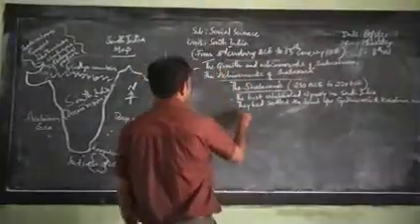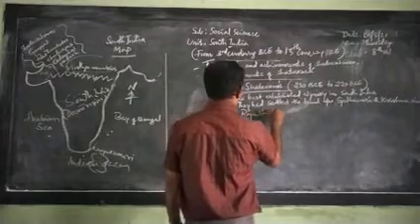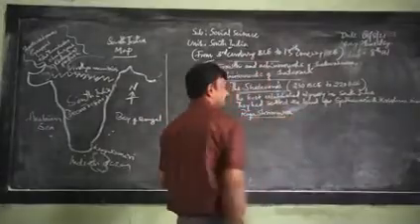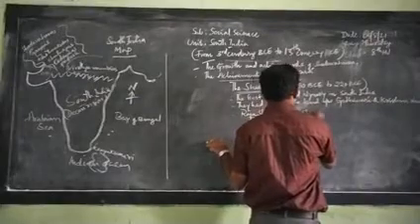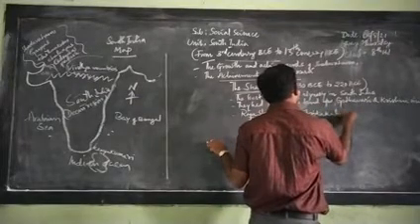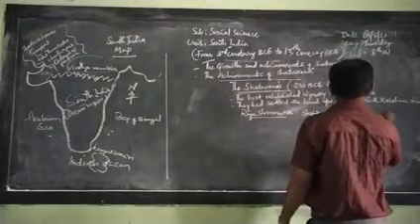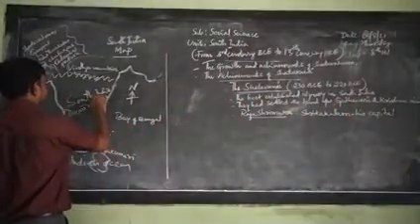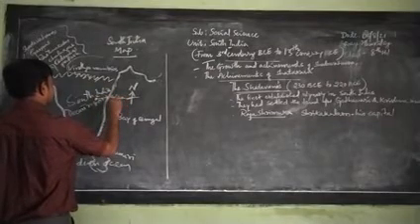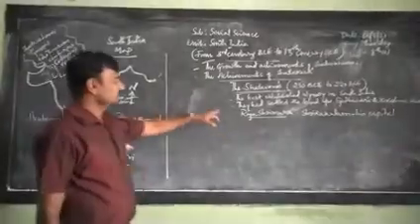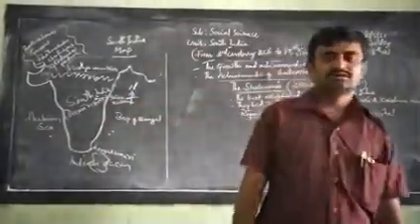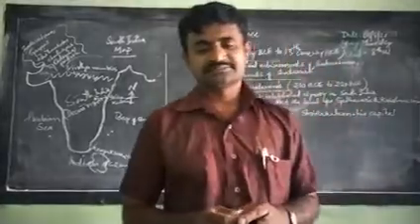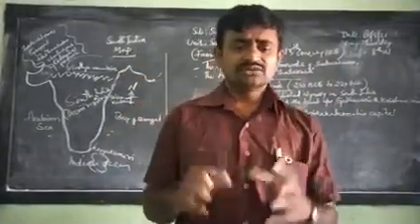Raja Srimukha was the founder of the Shatavahana dynasty. And later on came Gautami Putra Shatakarni.